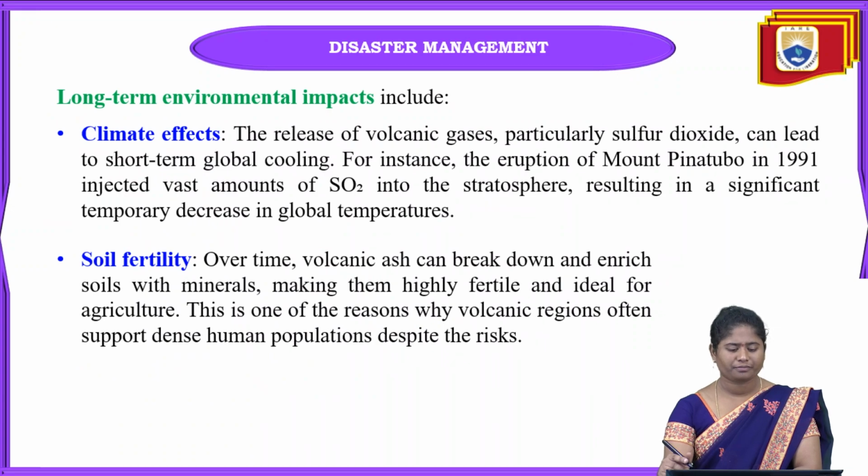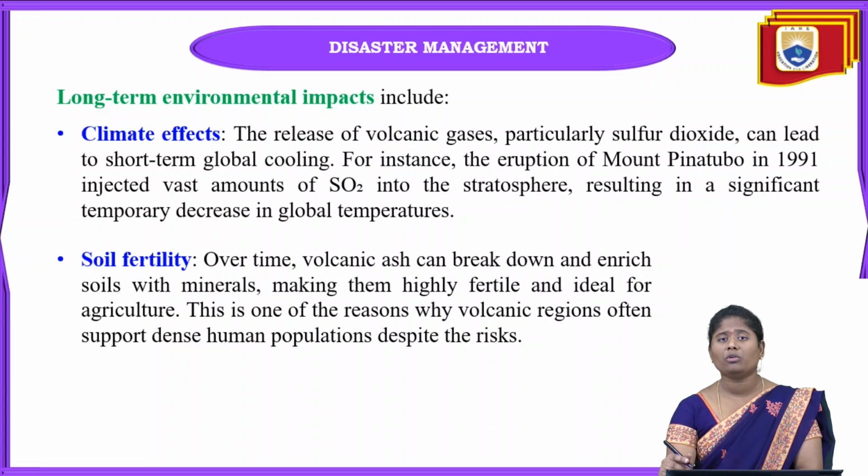Next one is long-term environmental impacts. In this long-term environmental impact, the first one is climatic effect. Because of the volcanic eruption, so many toxic gases and volcanic ash are going to be released into the atmosphere.